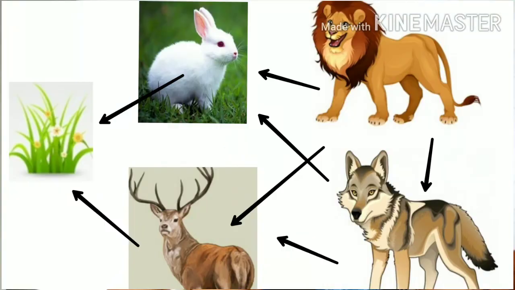For example, this grass can be eaten by the rabbit, and the deer also consumes the grass. Again, the rabbit can be eaten by the wolf, and the deer can also be eaten by the wolf. Further, this lion can eat the deer, and this lion can also consume the rabbit. But this lion can also consume the wolf.